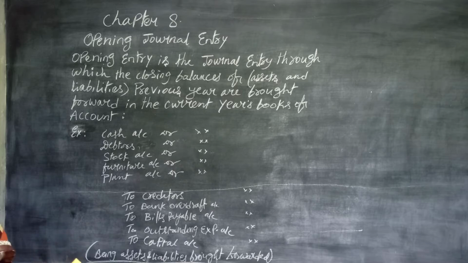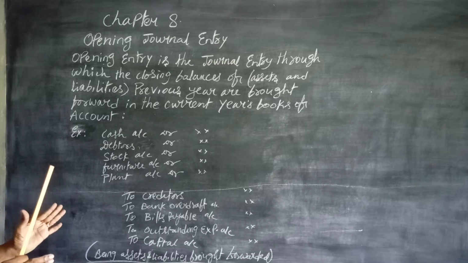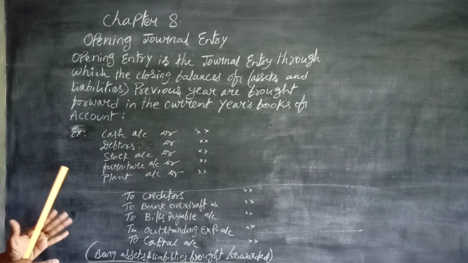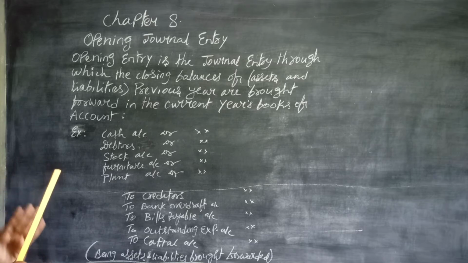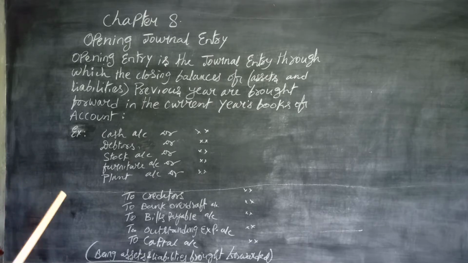We know the nominal accounts are closed by transferring the balance to either the trading account or the profit and loss account. But assets, which will give us benefit in future, their balances remain. And likewise liabilities, which are to be paid in future, will be carried forward. So the books are closed at the end of the accounting year. We have seen the accounting period concept. According to that concept, the current year's books are closed at the end of the year and new books are opened for the next year. So the balances of assets and liabilities remain with us.